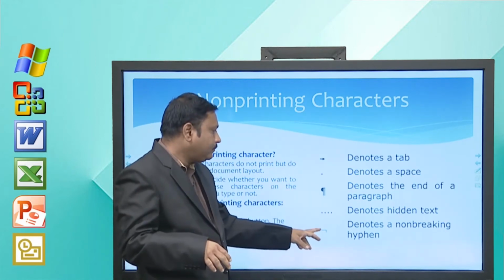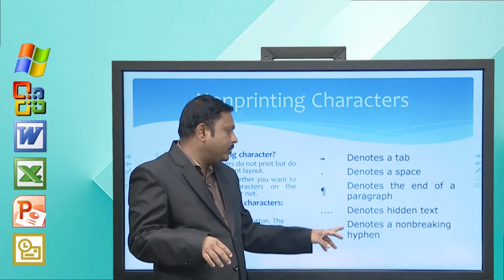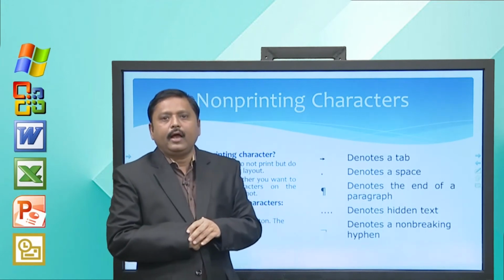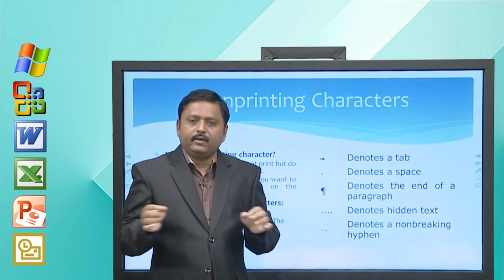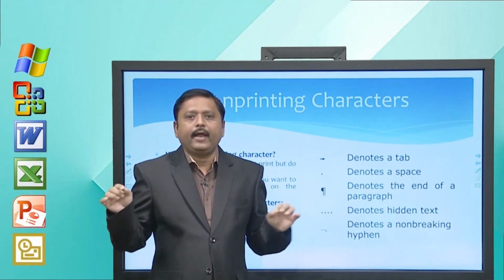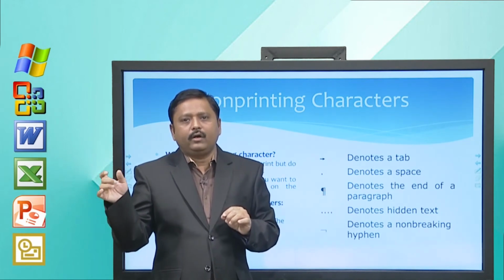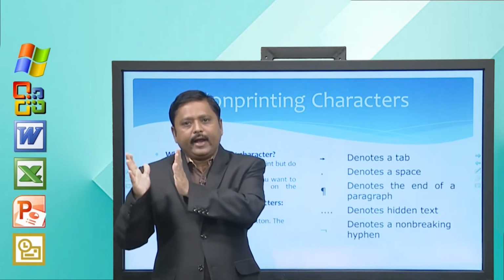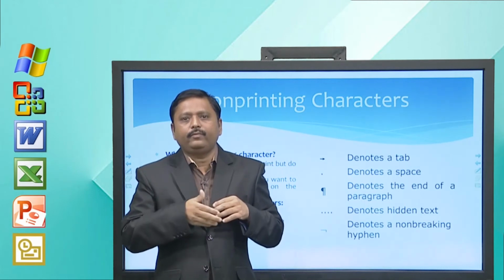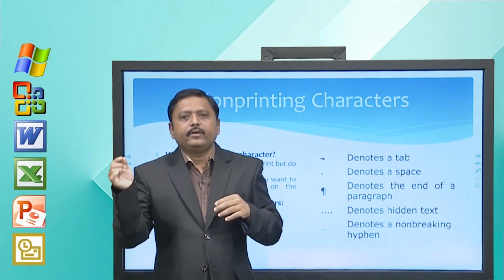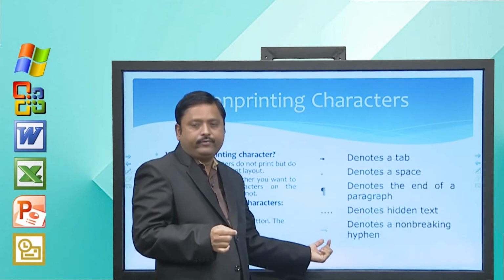And these denote a non-breaking hyphen. Hyphen means, suppose you have a long word like simultaneously and it cannot be accommodated at the end of the line, it results in a break. So, this kind of break is shown by this hyphen.